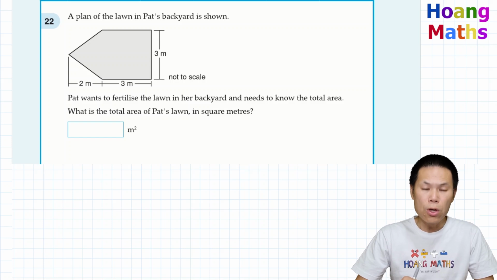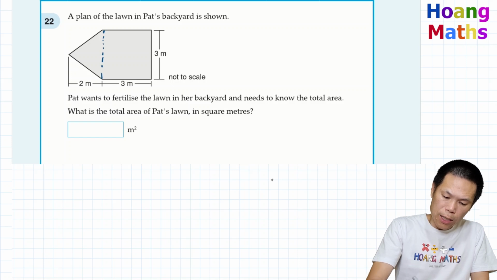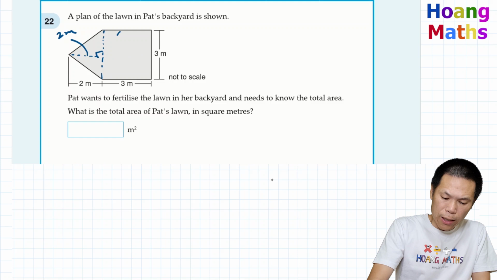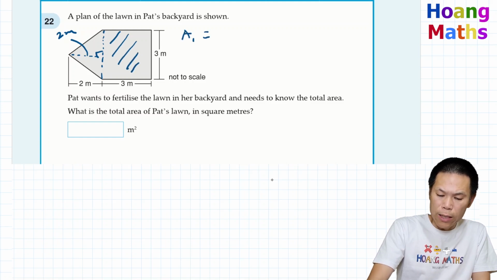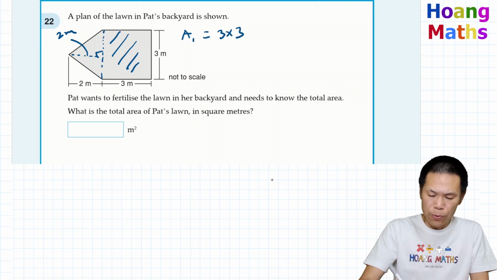First of all, there are two shapes altogether. The first one here is the triangle, and we know that the height of this is 2 meters. And we have a square. The area of a square, let's say I1, is 3 times 3, and we know that 3 times 3 is 9.